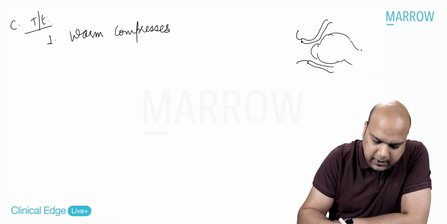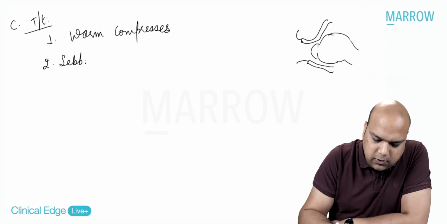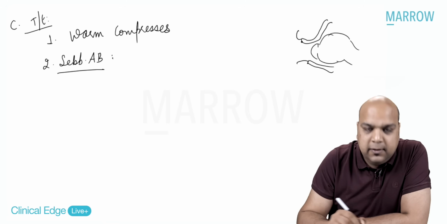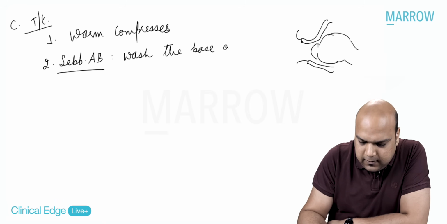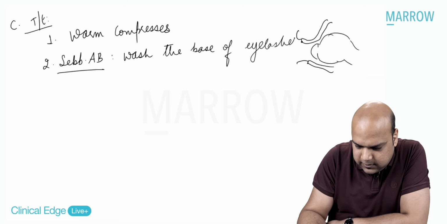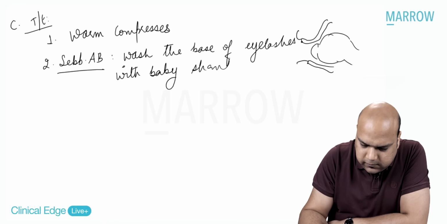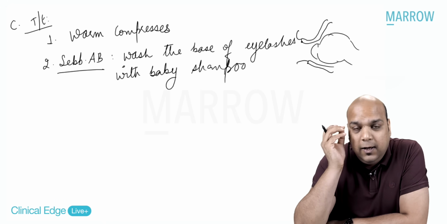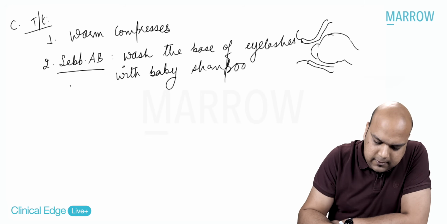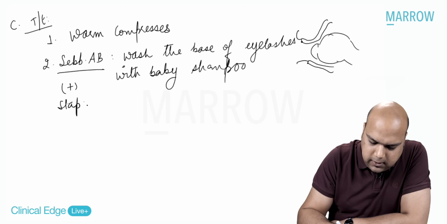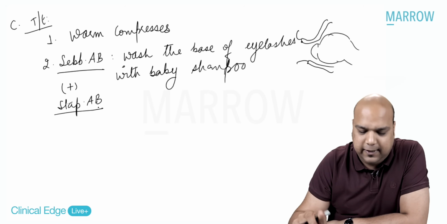Now, rough diagram, please. Secondly, everybody, if it is specifically seborrheic anterior blepharitis, then you need to ask the patient to wash the base of the eyelashes, or the eyelid margin, with baby shampoo. This can also be helpful in staphylococcal anterior blepharitis. Definitely the most important point in seborrheic. It can also be helpful in staphylococcal.